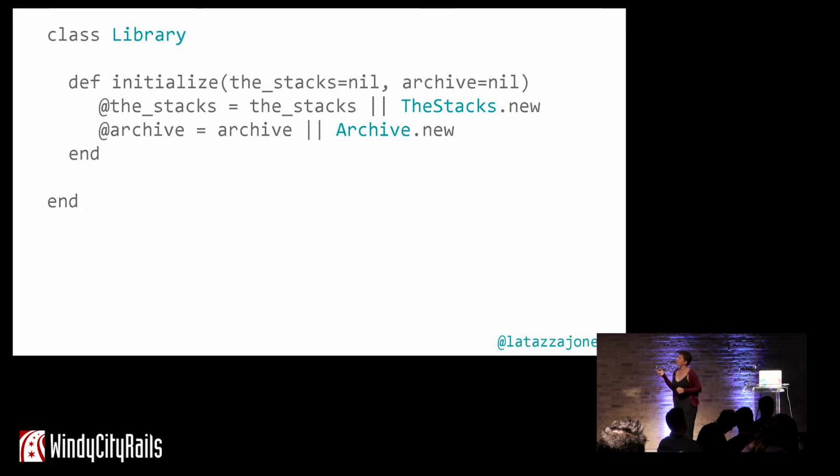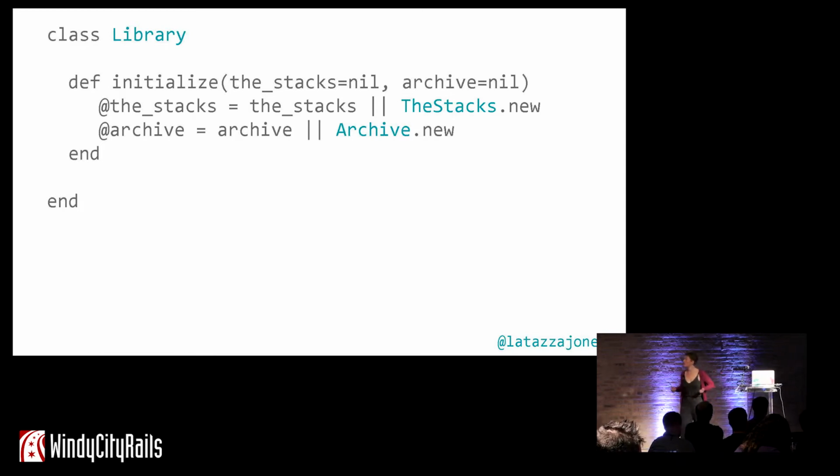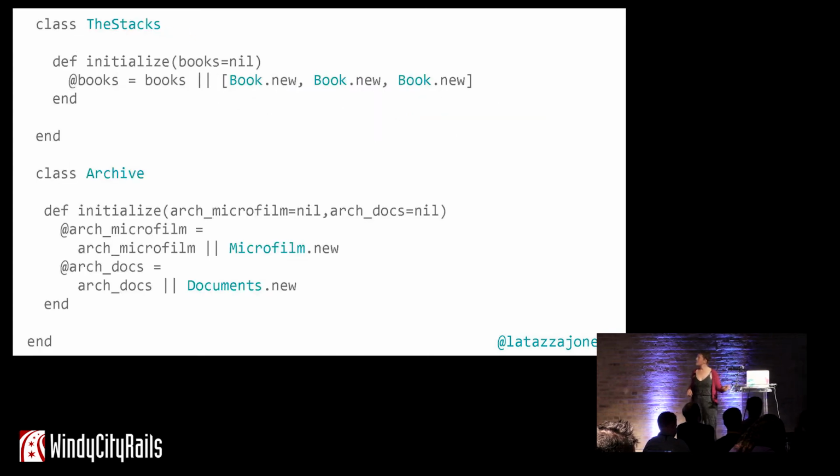So we have a class called library. And library has 2 dependencies. It has the stacks and the archives, right? I'm sure we all remember this from college or just going to the library. Let's write out those 2 dependencies. The stacks has a dependency called books. We have a bunch of books, right? And the archives has 2 dependencies, microfilm and documents. Microfilm is just sort of like photographed documents that you can look at in this awkward giant machine.